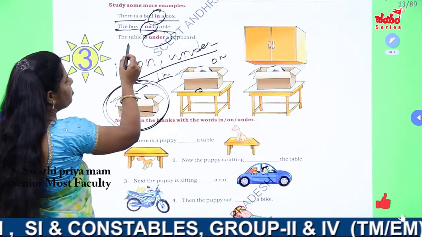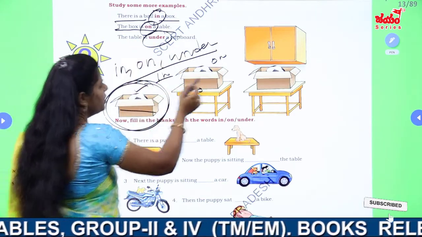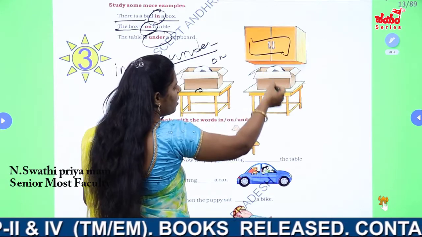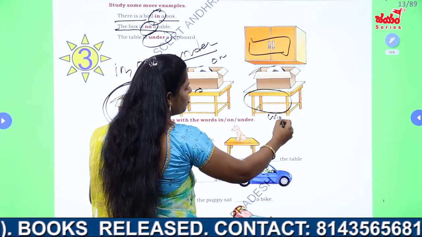And next one, see, the table is under a cupboard. So here it is a cupboard. So under a cupboard we have a table. So here I used the preposition under.